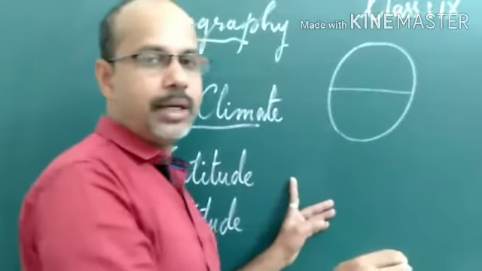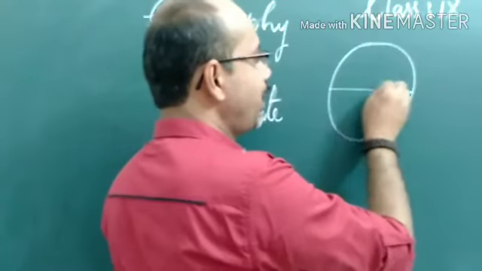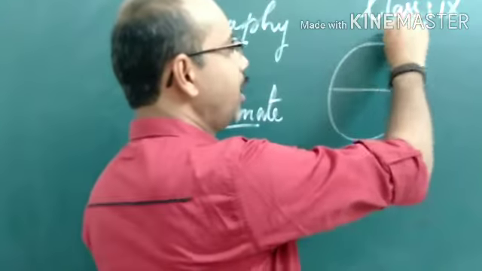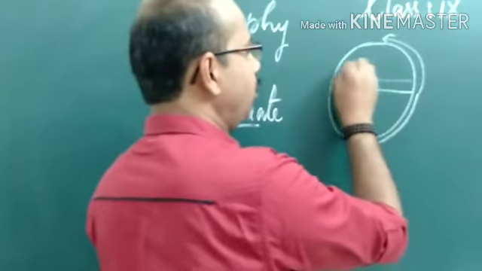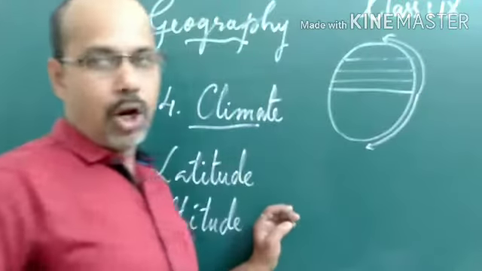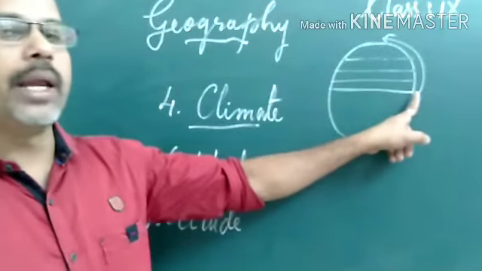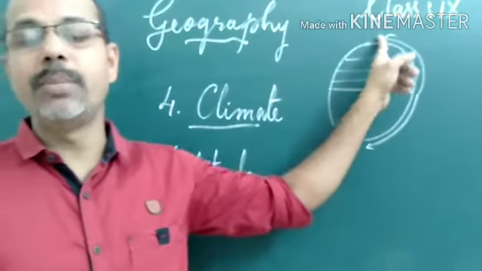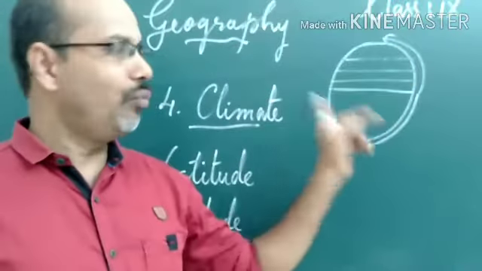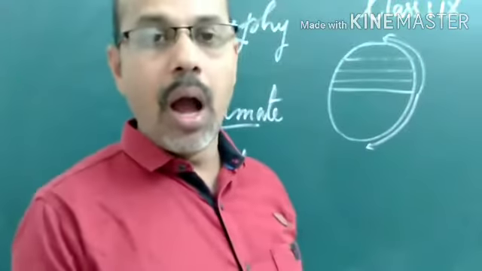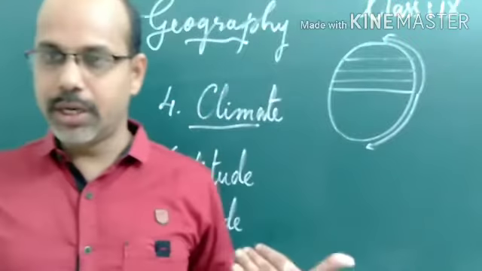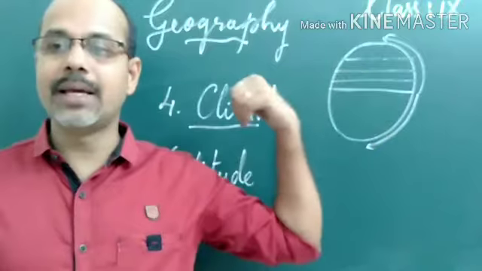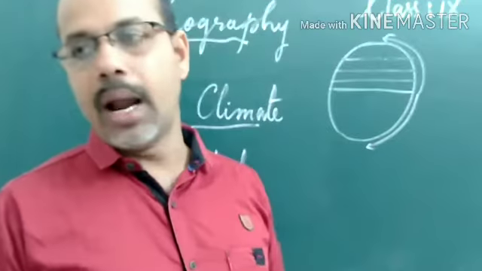This is the equatorial region, where the climate is very hot. While moving towards the polar region, the temperature becomes very low. Here 0° latitude is the equator, and when we move towards the polar regions it becomes 90 degrees. While we are moving towards higher latitudes, temperature decreases or drops. So latitude has an important role in affecting the climate.